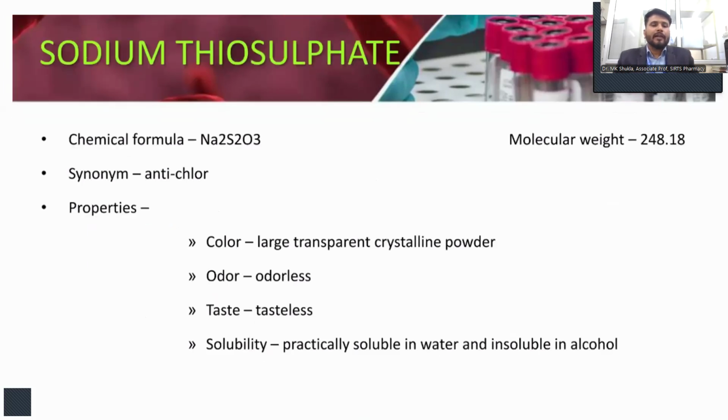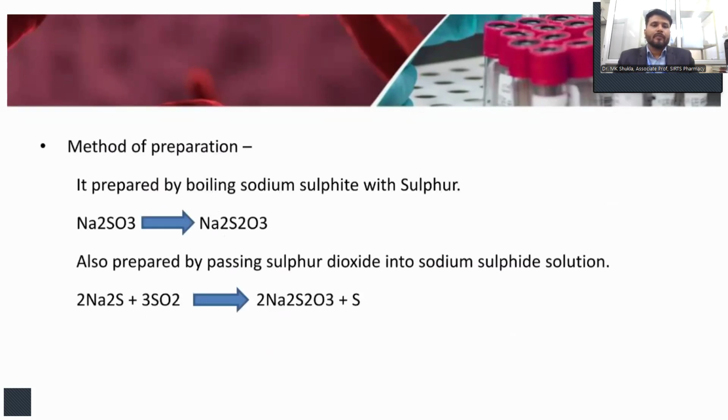The next compound is sodium thiosulfate. It has the chemical formula Na2S2O3 with molecular weight 248.18, also known as antichlor. Properties: it is a large transparent crystalline powder, odorless, tasteless, and freely soluble in water and insoluble in alcohol.